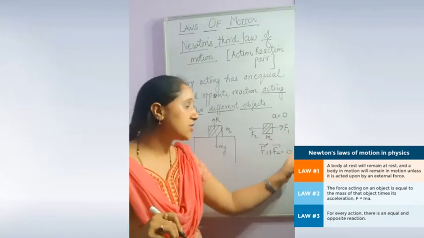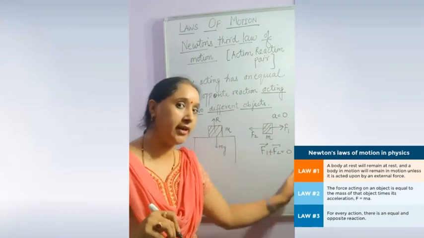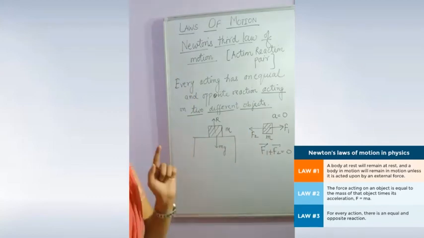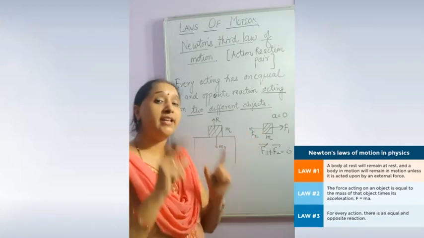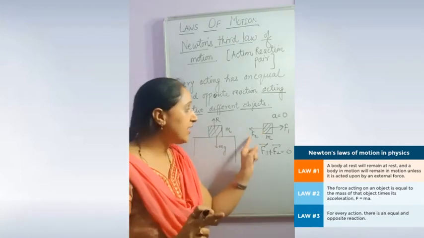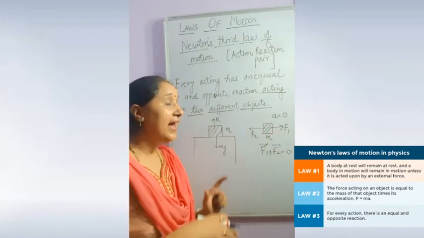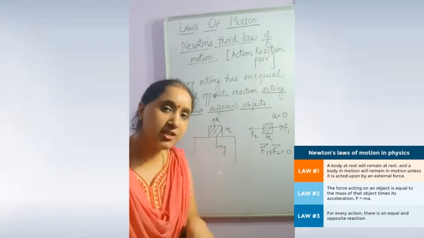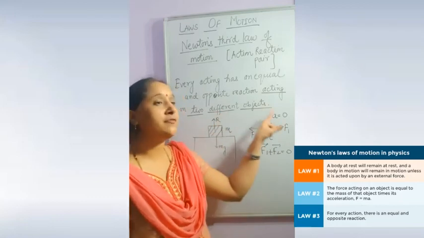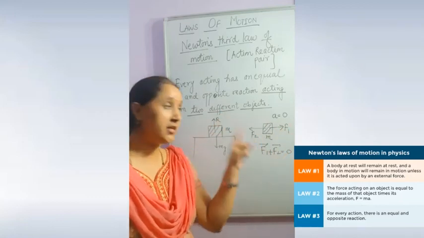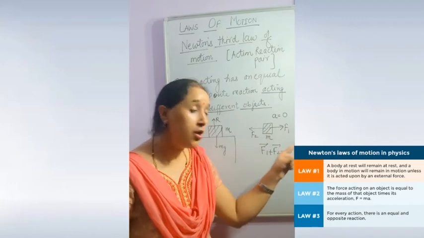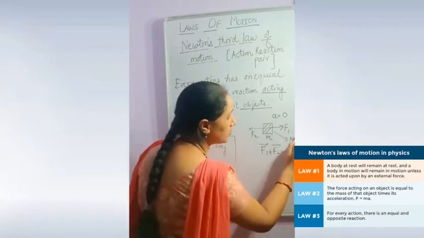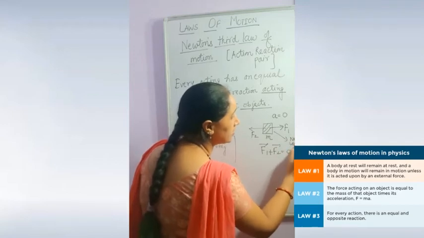Newton's third law is not applied over here. F1, F2 are not action-reaction pairs. Make it very clear: here the body is a single body in which these two forces are acting as balanced forces. These two forces balance each other such that the net force acting on this object is 0, and acceleration is 0. So this example is not valid for Newton's third law.